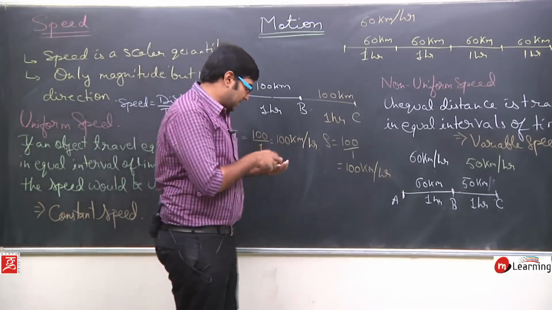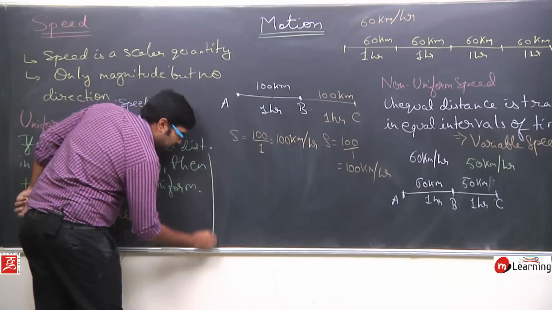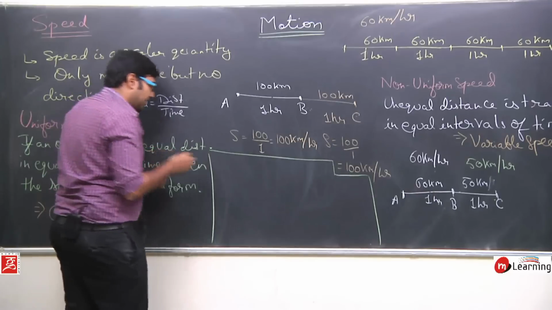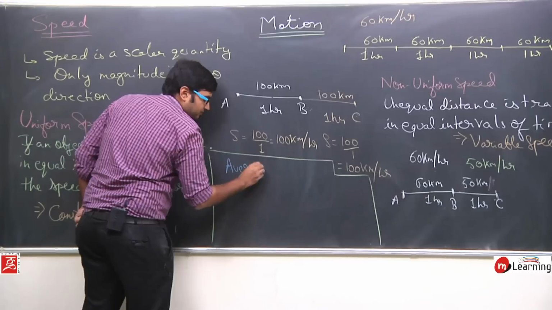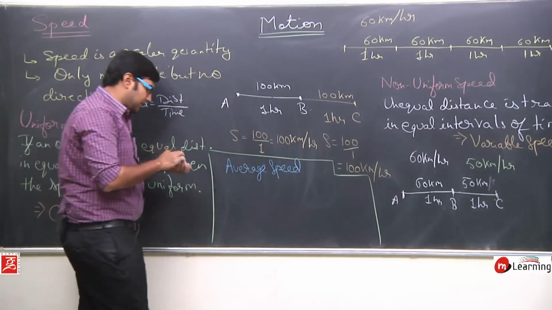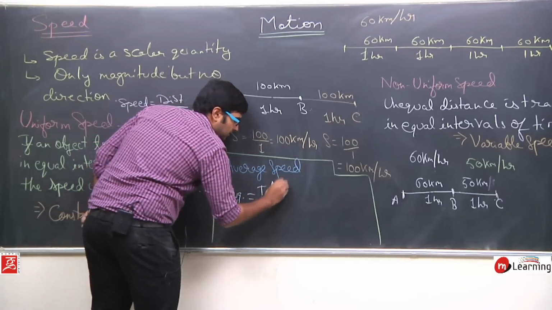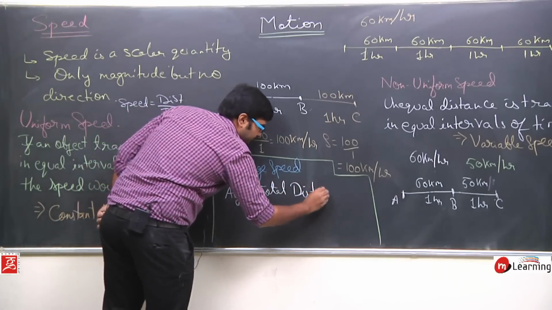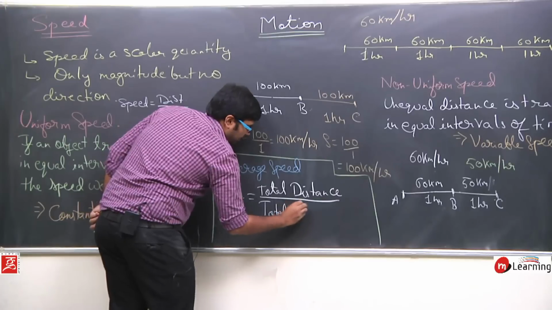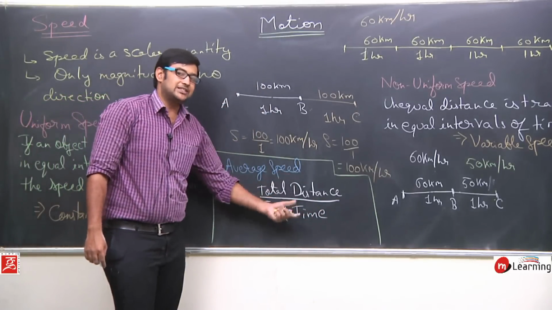This is the concept of speed, and there is one more point. Let us write it here. That is the concept of average speed. The concept of average speed, it's a very simple concept. Average speed is simply total distance upon total time. Average speed is a very simple concept. It simply means total distance upon total time.